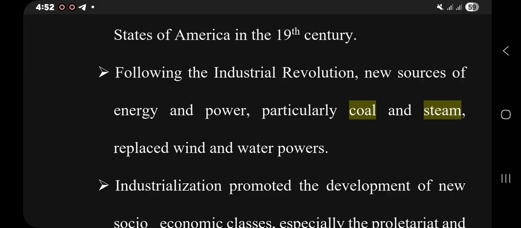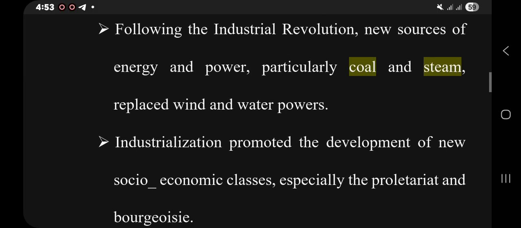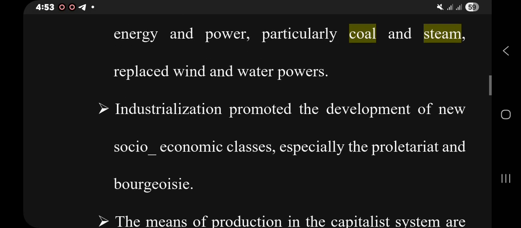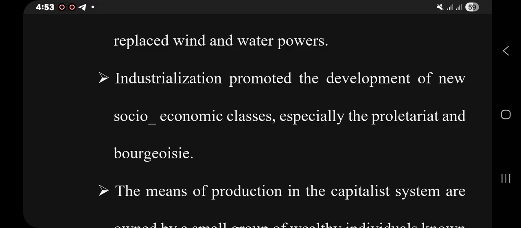Industrialization promoted the development of new socio-economic classes, especially the proletariat and the bourgeoisie. The proletariat, when we say, are factory workers, whereas the bourgeoisie were owners of the factory or industry, including the means of production in the industry.